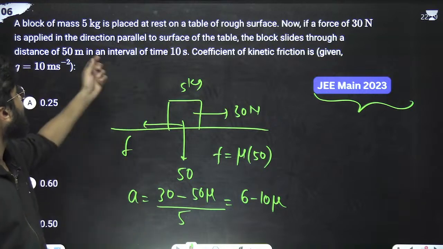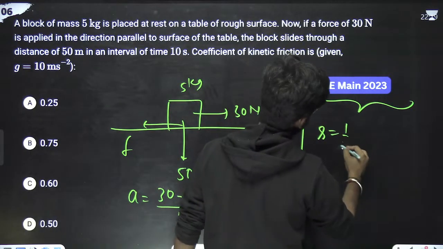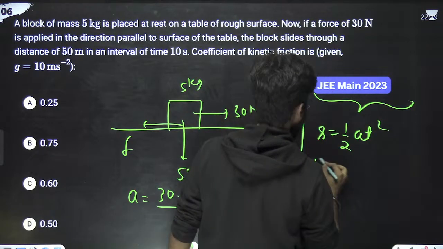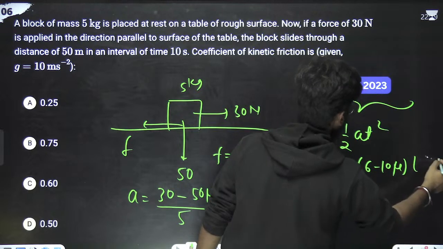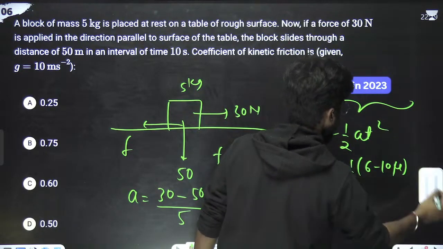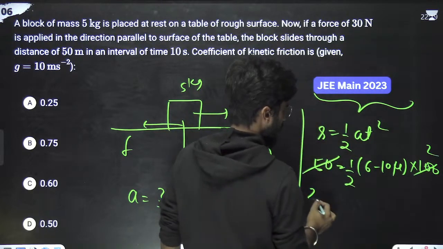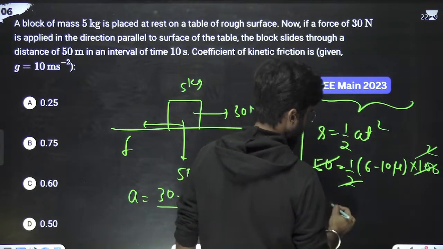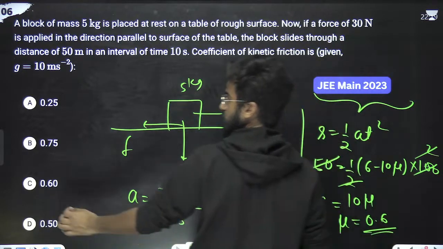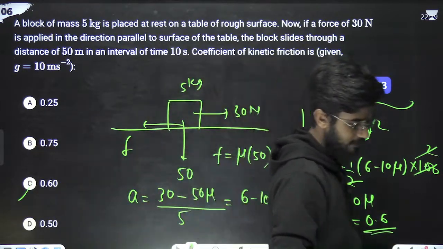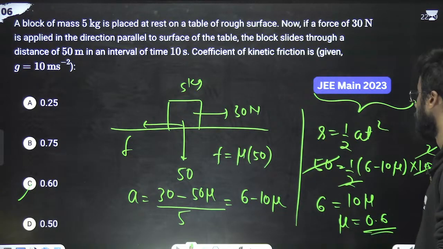Now it is traveling 50 meters in 10 seconds. So we can simply write S equals half a t square. S is 50 meters, equals half into a, which is 6 minus 10 mu, into t square, and t is 10 seconds, so 100. The 2s cancel. 6 equals 10 mu, means mu equals 0.6. Means option C is correct. Okay, got it? Next problem.